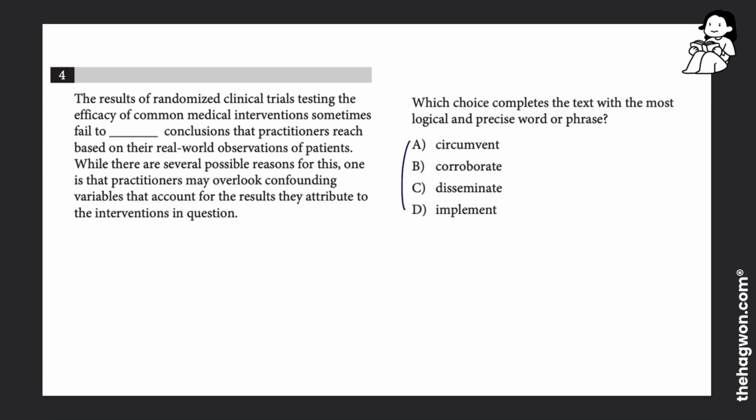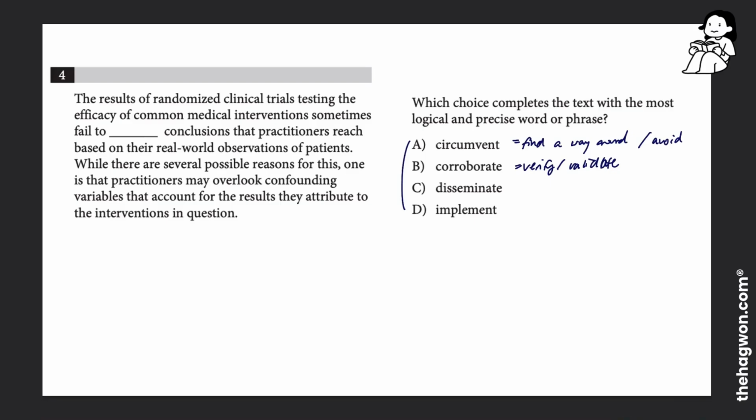The first word is circumvent, which means to find a way around something, to find a workaround. That means to circumvent. It can also mean to avoid. Corroborate means to verify or validate. So if you corroborate a statement, it means you verify or validate a statement, usually using some sort